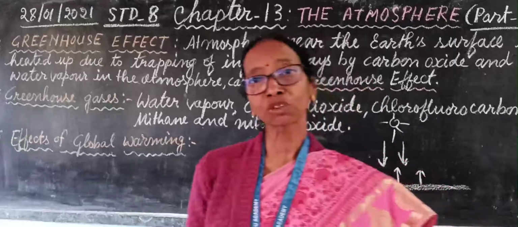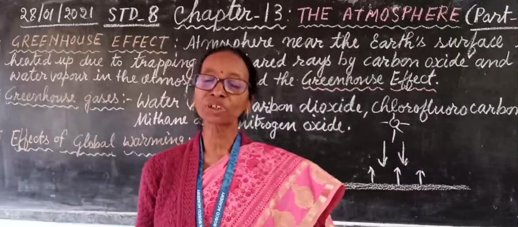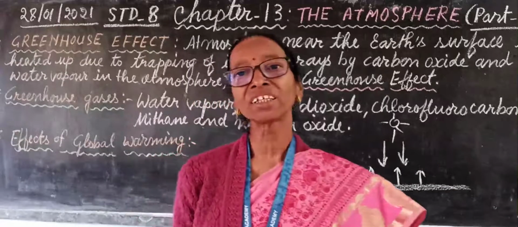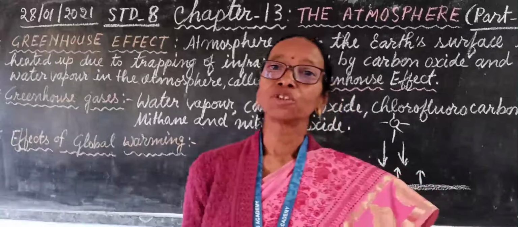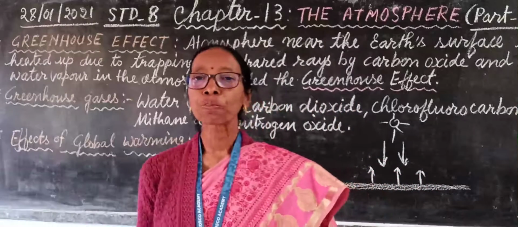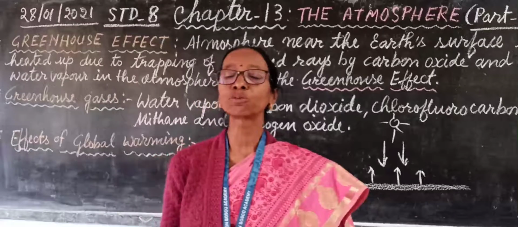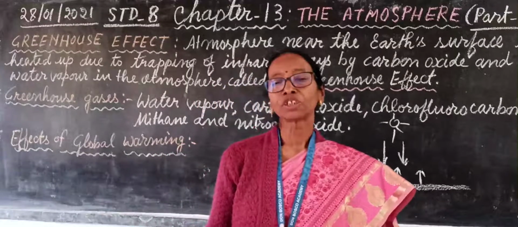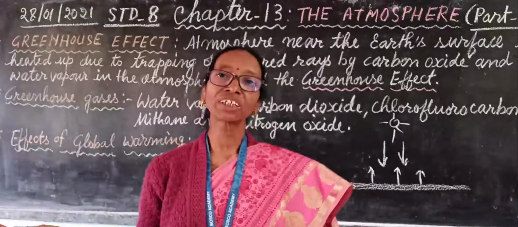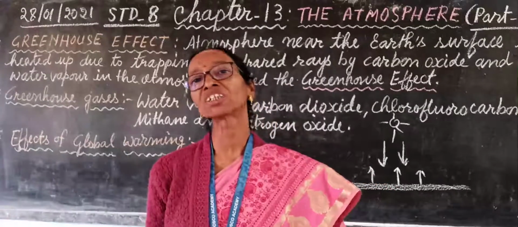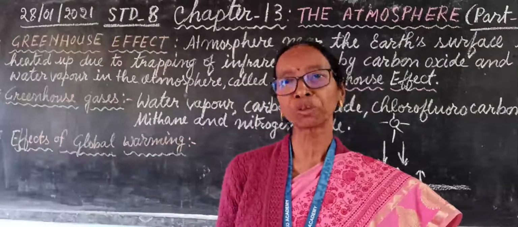So it is our duty to control the increase of all these greenhouse gases, mainly carbon dioxide. We can reduce it by avoiding the use of fossil fuel, or in the industries, chimneys should not release gas into the air, it should be kept underground. So at least air pollution will be decreased.